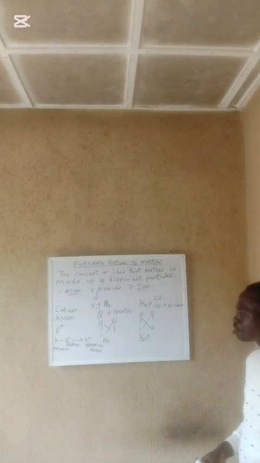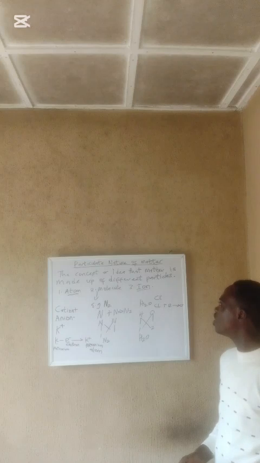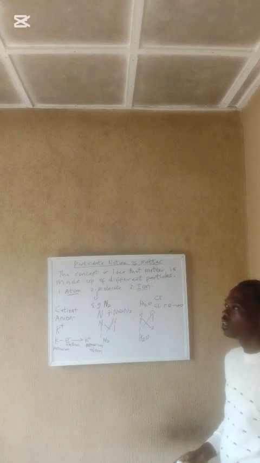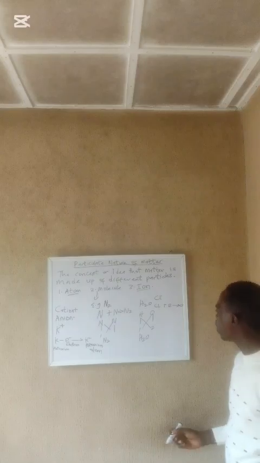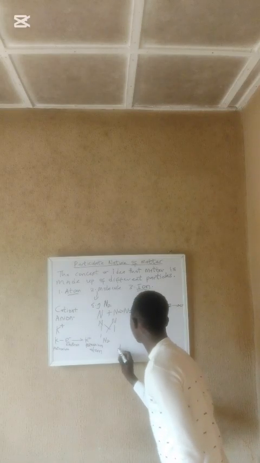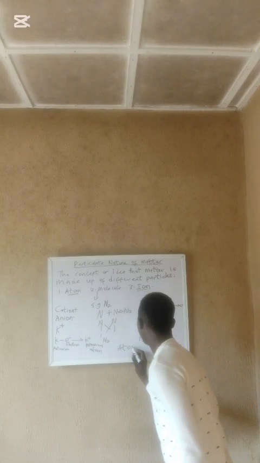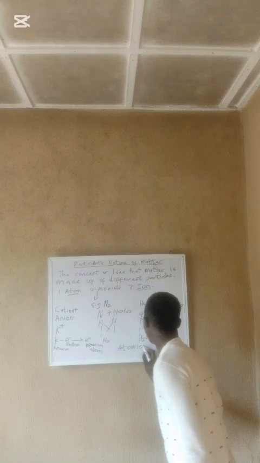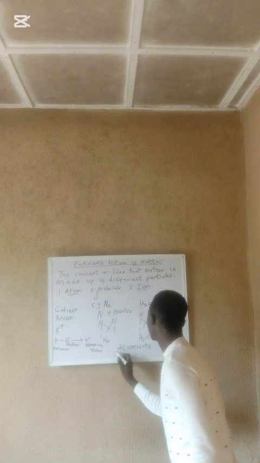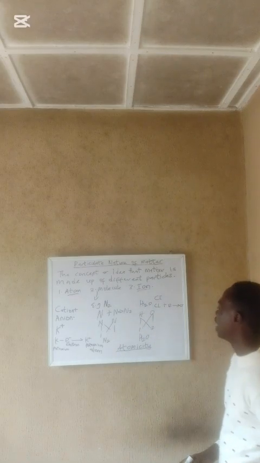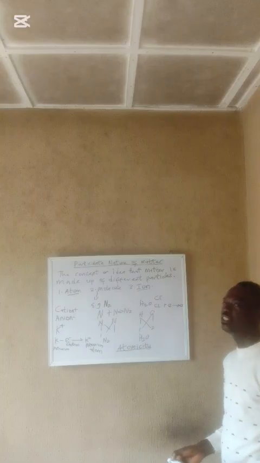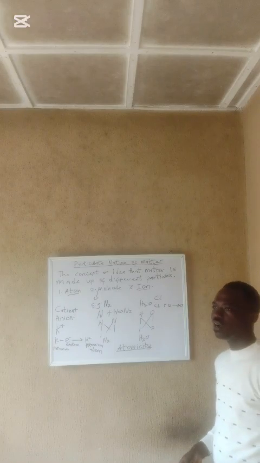And lastly, before I round up, let's look at what we call atomicity.